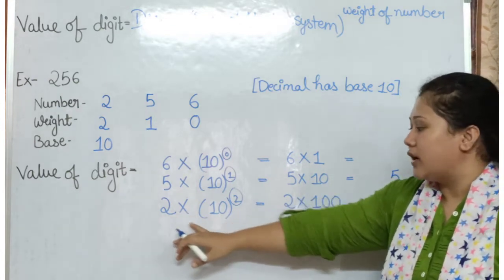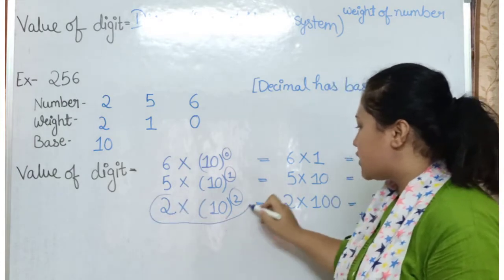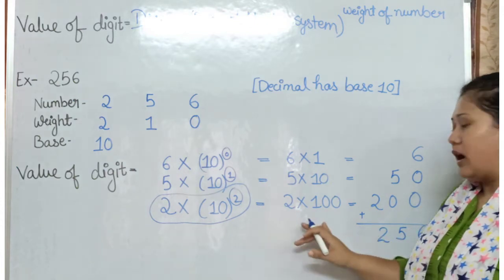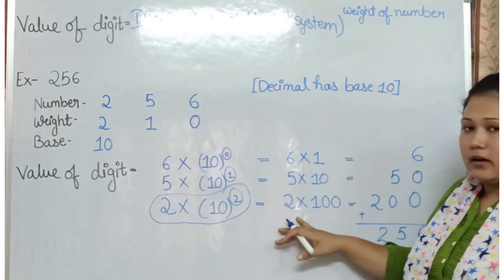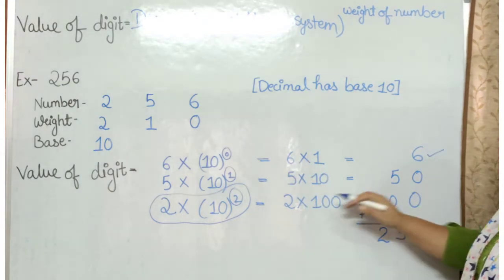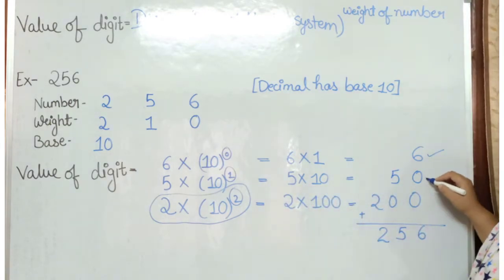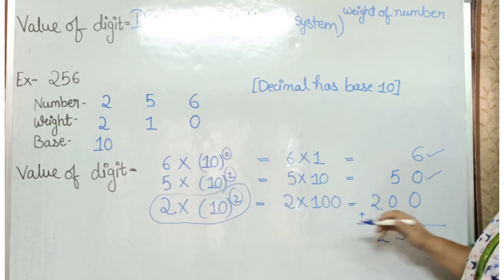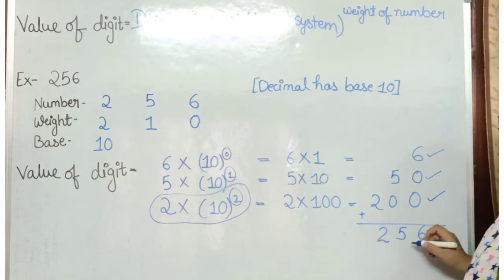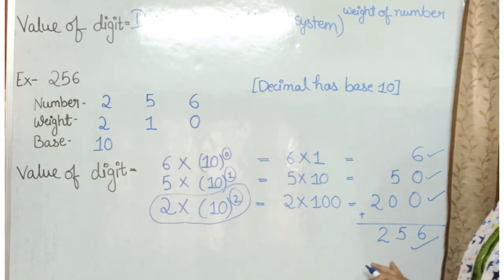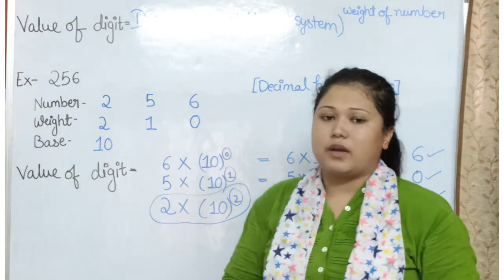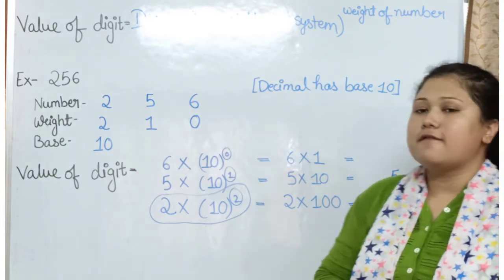I hope you understood this equation in your mathematics. So 10 to the power 2 is 100, and 2 multiplied with 100. Now 6 into 1 is 6, 5 into 10 is equal to 50, 2 into 100 is equal to 200. Now the sum of all these and we get the value of the digit, that is 256. So this way we can find out the value of any given digit.